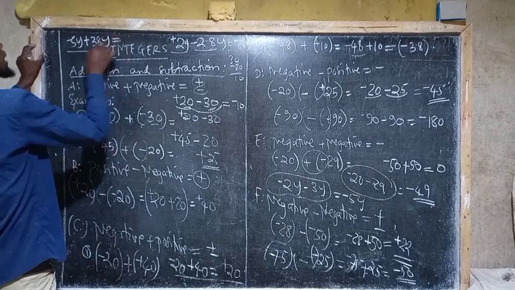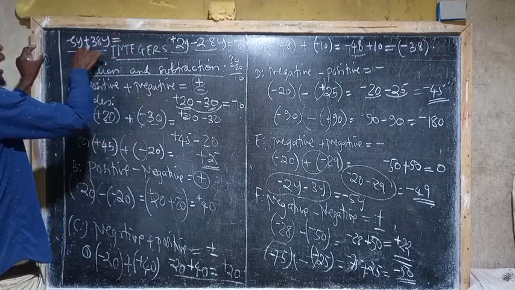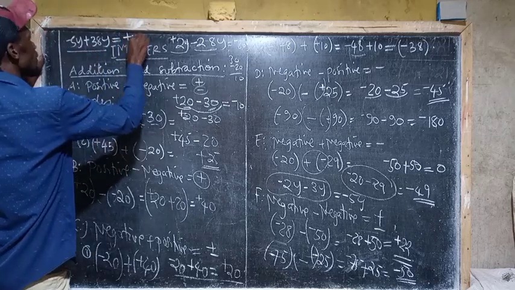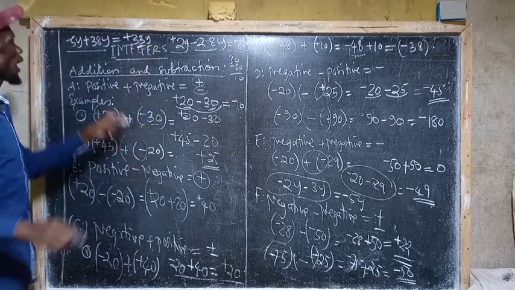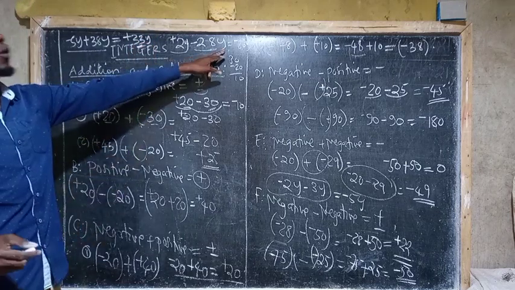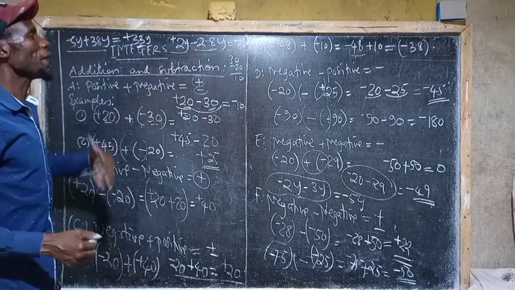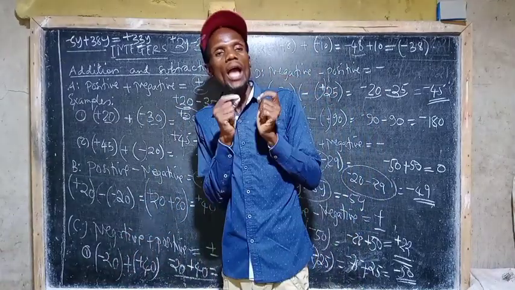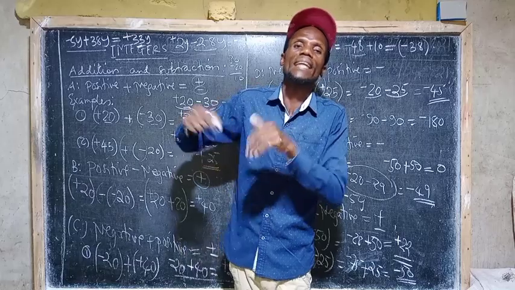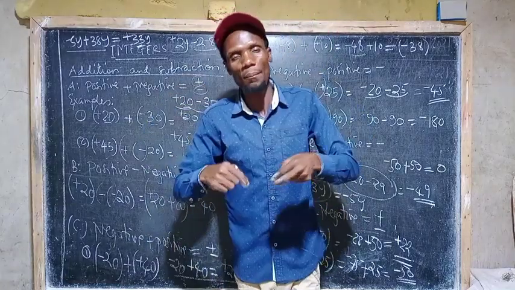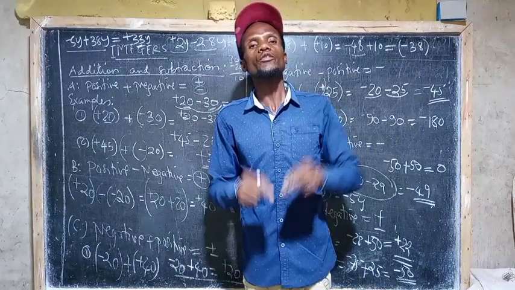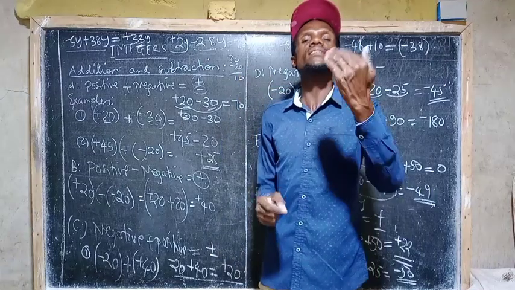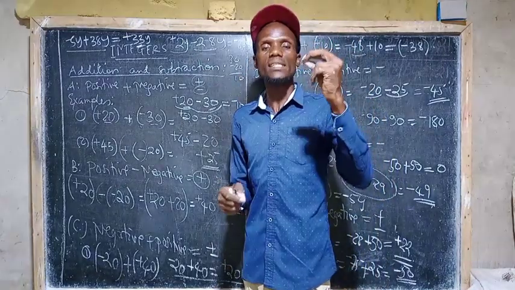So what you have to do: behind the greater number there is a positive, and that is the one that gives you an answer as positive. Then the difference between this one is 33y. So we have 33y and we have this one. It can be written as positive or negative, depending on the greater number and which sign is behind the greater number. Because what we are considering is the sign behind the greater number. The sign behind the greater number is the one that gives you the answer. If you don't consider the sign behind the greater number, you cannot get the exact answer that is supposed to be found. So that is the most important case that you have to understand.